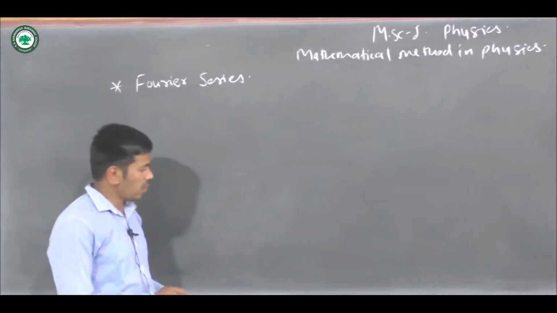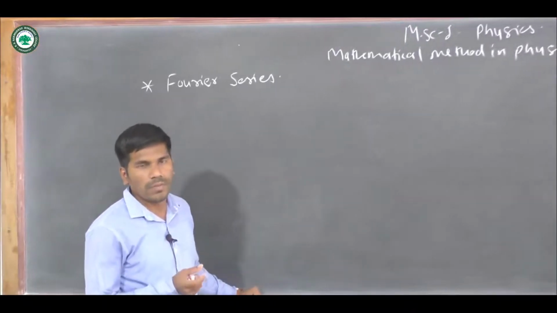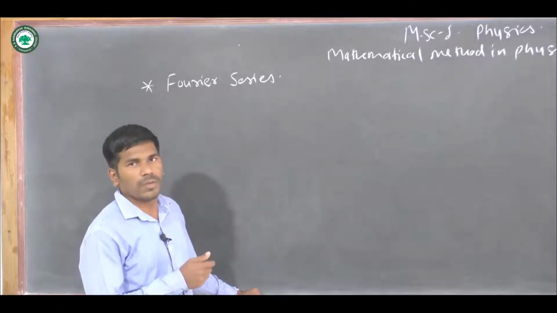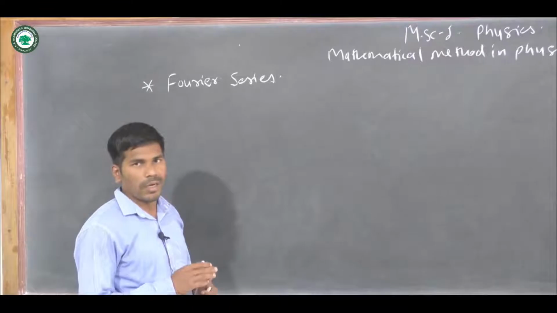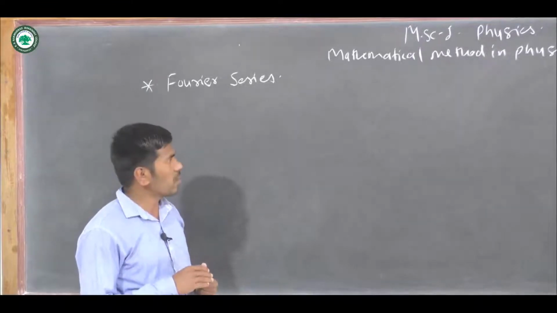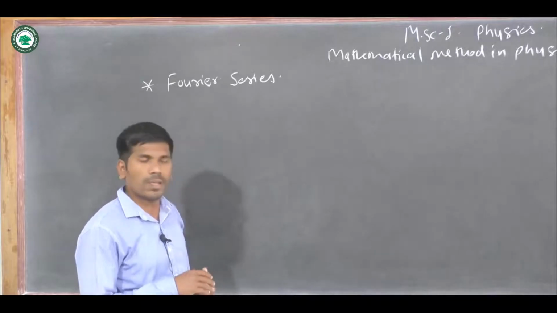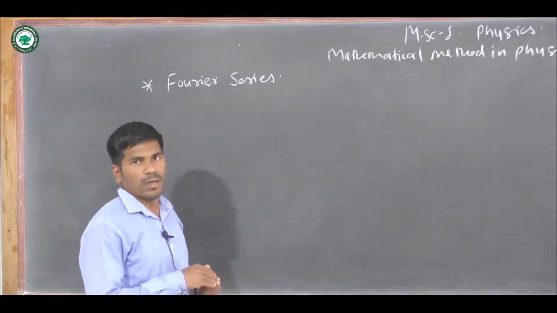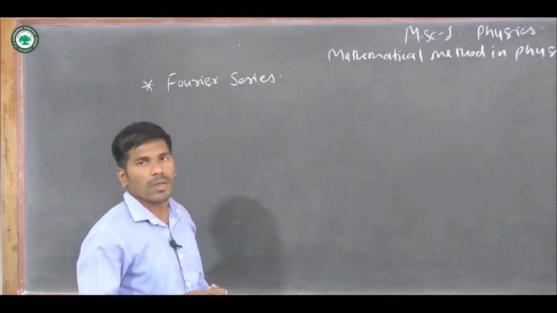This Fourier series is applicable for both continuous and discontinuous functions. In the last classes we discussed the Taylor series. The Taylor series we expand only for continuous functions. If the function and its derivatives are continuous, then we expand the function in terms of powers of x by using the Maclaurin series.